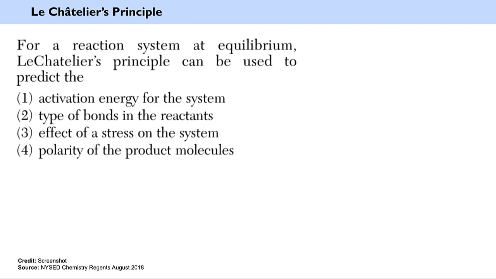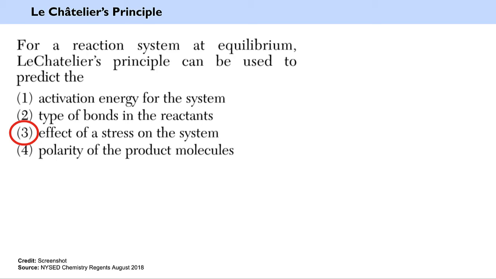Let's take a look at a couple practice problems. First one, for a reaction system at equilibrium, Le Châtelier's principle can be used to predict the: 1, activation energy for the system; 2, types of bonds in the reactants; 3, effect of a stress on the system; or 4, polarity of the product molecules. So the correct answer here, pause the video if you haven't decided yet, is 3, the effect of a stress on the system.